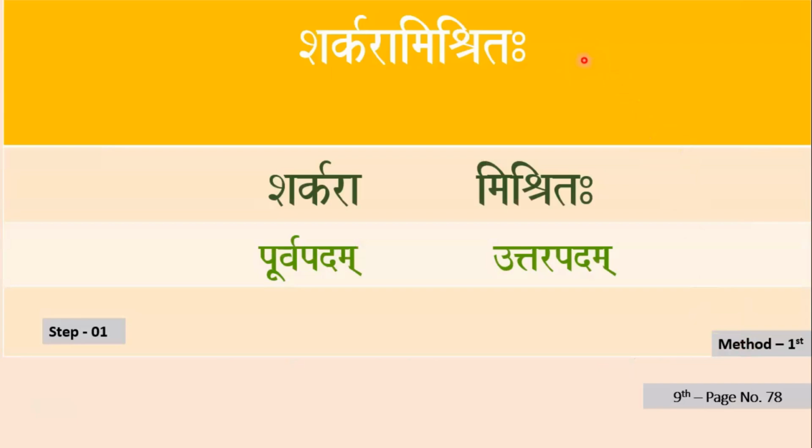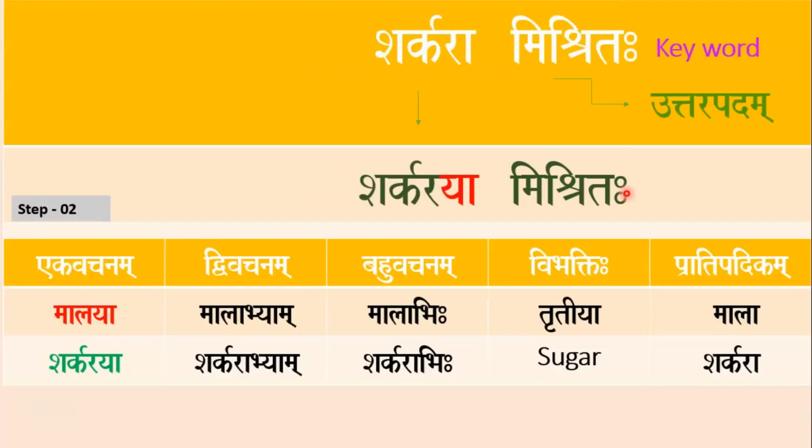Here, our compound word is Sharkara Mishritaha. According to step number 1, Sharkara and Mishritaha are split. Let's see our next step. Here, our keyword Mishritaha is in Uttarpadam.